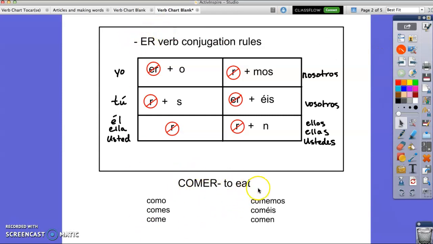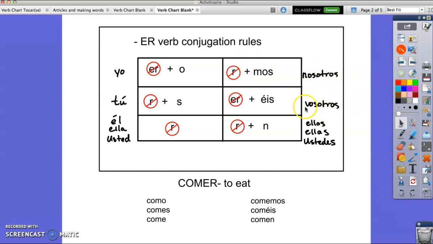So this is the verb to eat, comer. If I want to say I eat, I'd say como hamburguesas. I eat hamburgers. Comes, you eat. If I want to say he eats or she eats or you formal eat, I just drop the R, come. If we want to say we eat, comemos, drop the R, add mos.